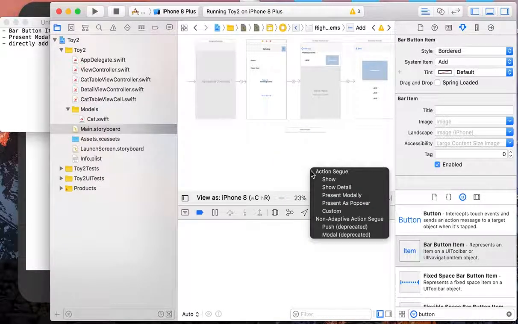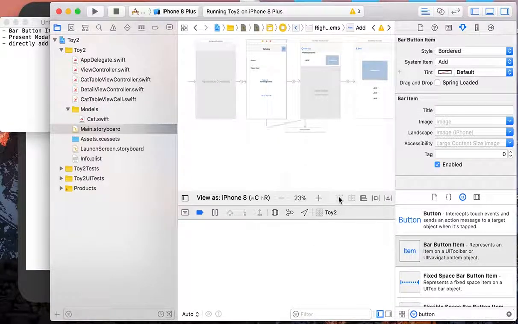And now we can just use the normal way, Control drag to drag this button to our new view controller, and this time we will use present modally, and shortly you will see what it looks like. Okay, so